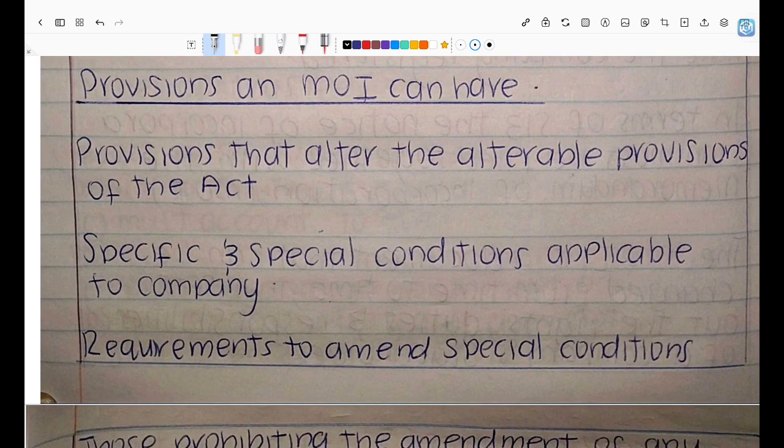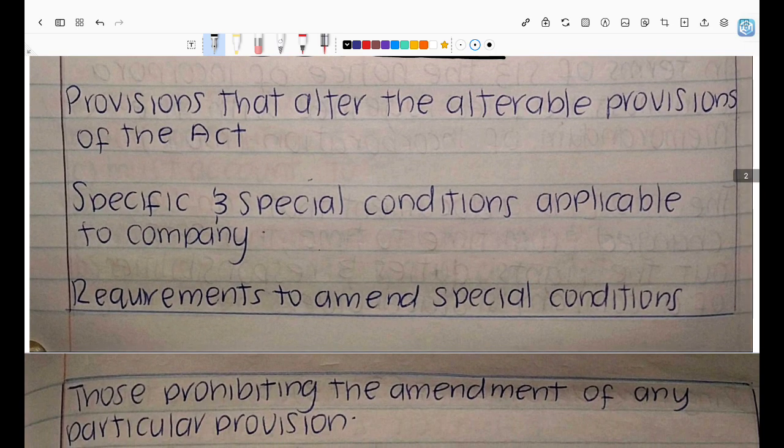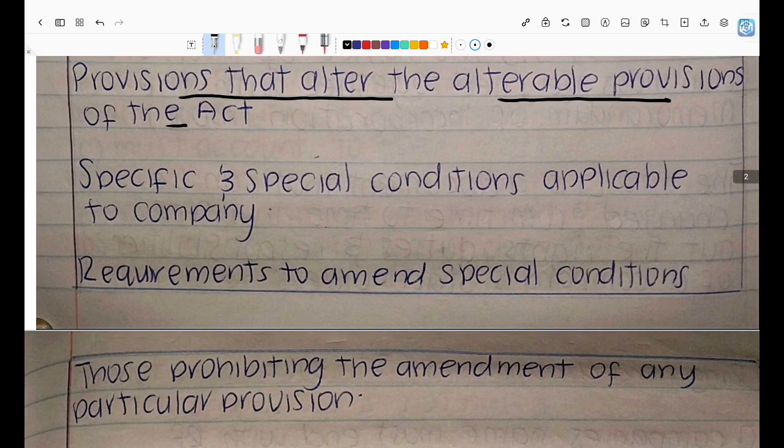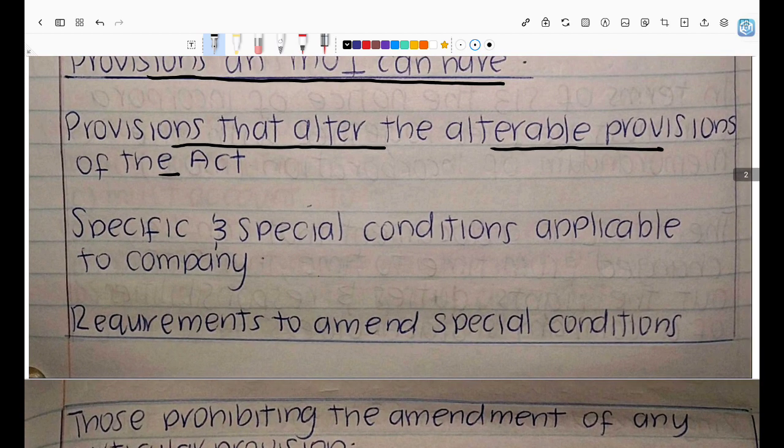And then what kind of provisions can the MOI itself have? Remember, we're talking about the Act: unalterable, alterable, and default. Now we are saying, what are the provisions that the MOI can have, all right? The MOI can obviously have provisions that alter the alterable provisions. So it can have provisions that change those provisions in the Act that are allowed to be changed, right? And then the MOI can also have provisions. Think of a provision as a clause, guys. I don't know how to better explain it. It's a clause. It's like kind of a sentence that dictates what is supposed to be done, how it's supposed to be done, right? It's a provision.